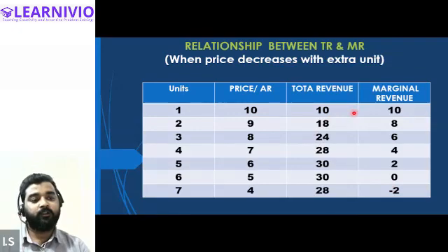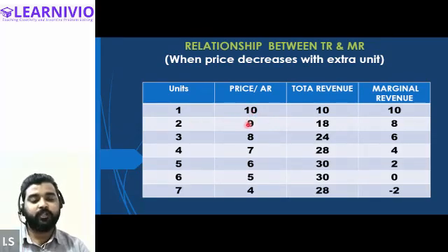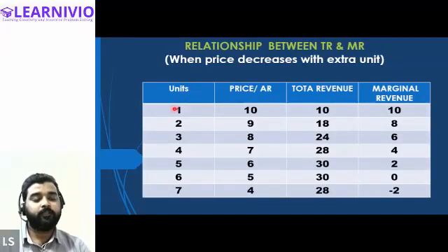We will later talk about the total and marginal revenue, but first, you can clearly see here that the prices are decreasing with every additional unit. For the first unit he is only charging 10 rupees, then for the second unit 9, then for the third unit 8, then 7, 6, 5, 4. Can you tell me in which kind of market the seller is operating? Imperfect. Imperfect competition, correct. He is operating in imperfect competition.